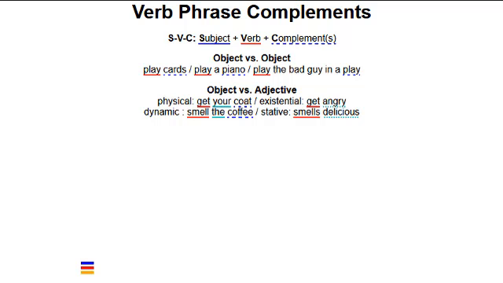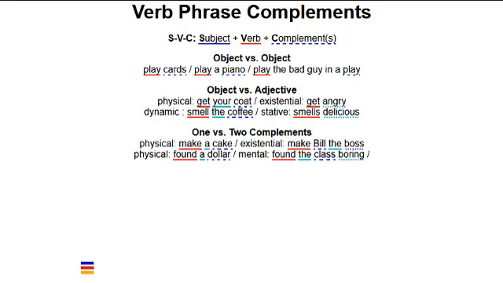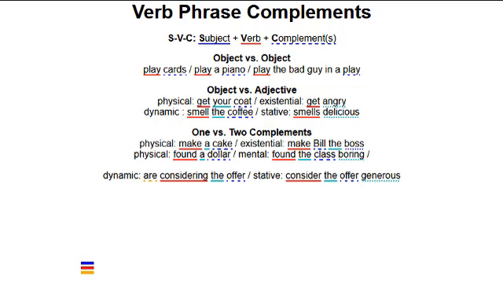Smell is a dynamic verb when it takes an object. We can say, she is smelling the coffee, but it's a stative verb when complemented by an adjective. We can't say, the coffee is smelling delicious. Whether a verb has one or two complements can also change its meaning. Compare make a cake with make Bill the boss, or found a dollar with found the class boring. We can say they are considering the offer, but not they are considering the offer generous. The verb consider changes from dynamic to stative when it takes an adjective complement after an object.